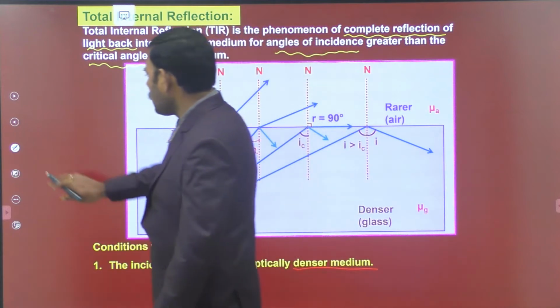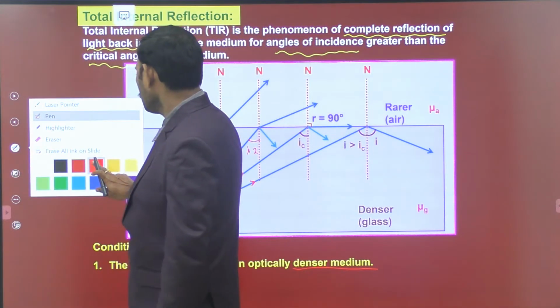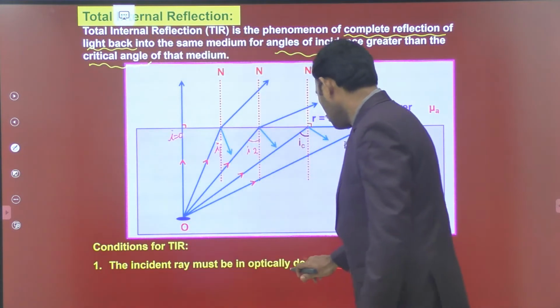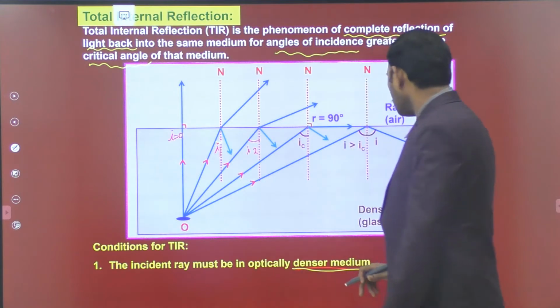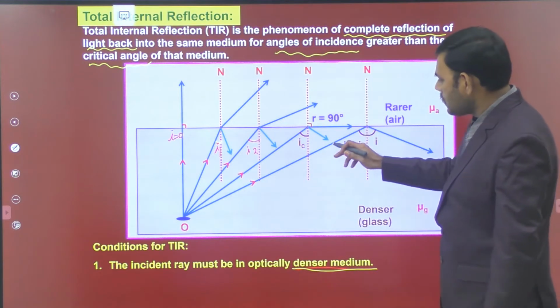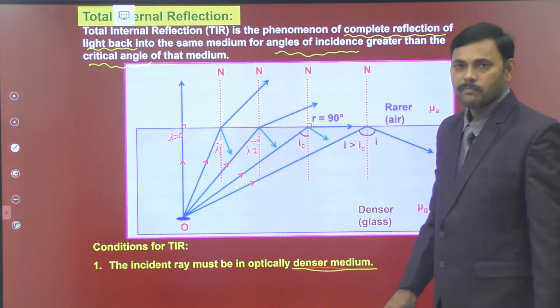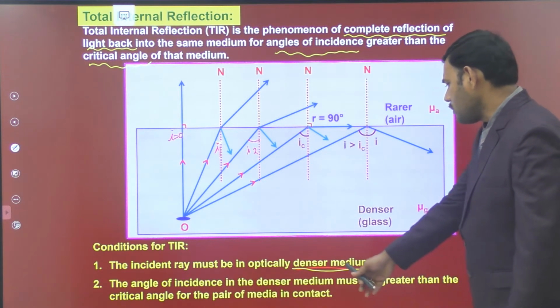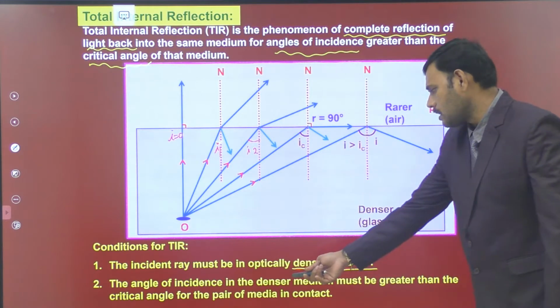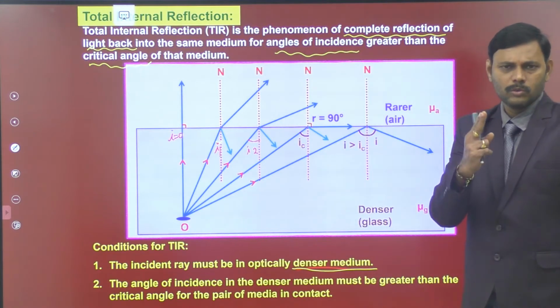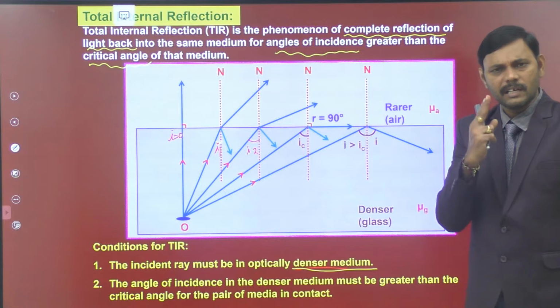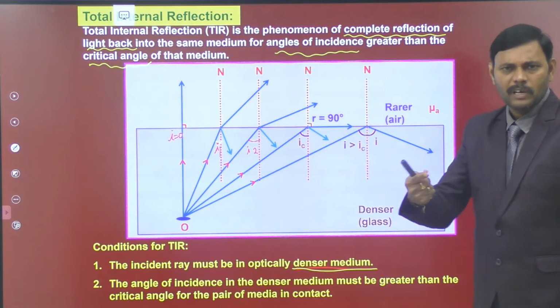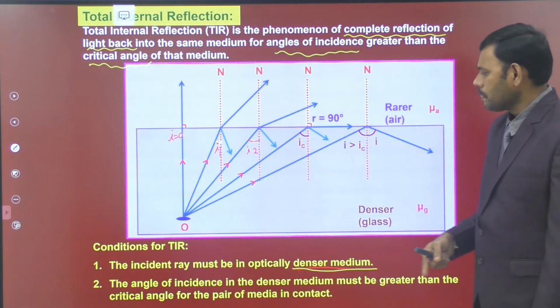The incident angle must be greater than the critical angle and that incident ray should be in the denser medium. The incident ray must travel in the denser medium and the angle of incidence in the denser medium must be greater than the critical angle. So two very necessary conditions to observe the phenomenon of total internal reflection.